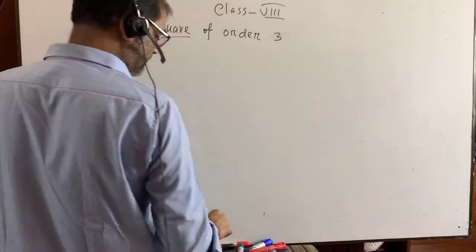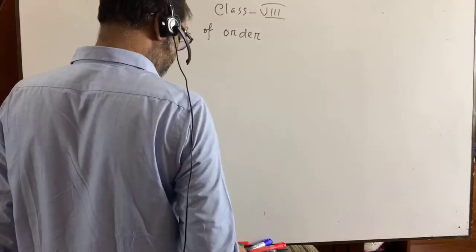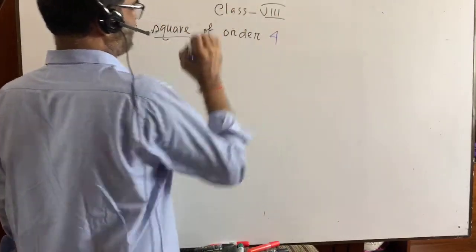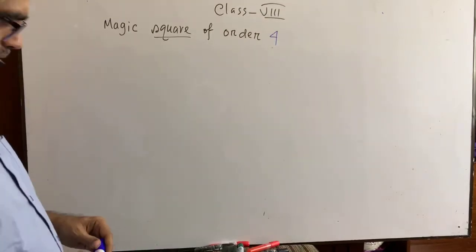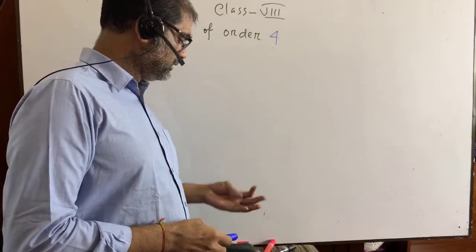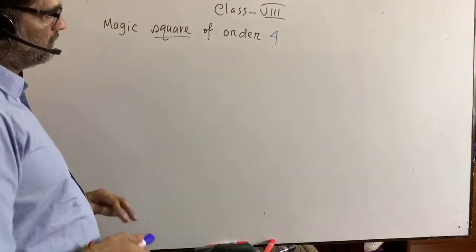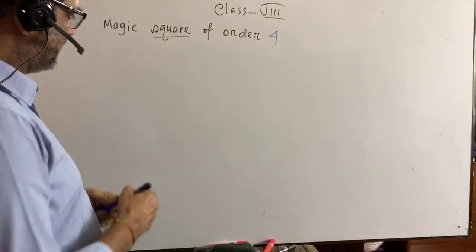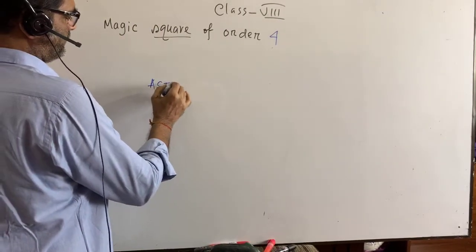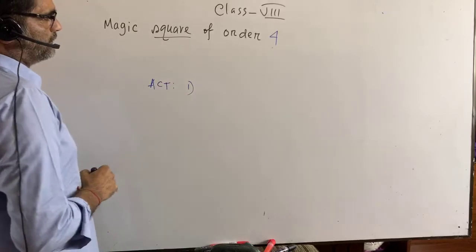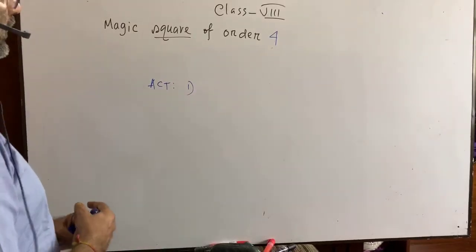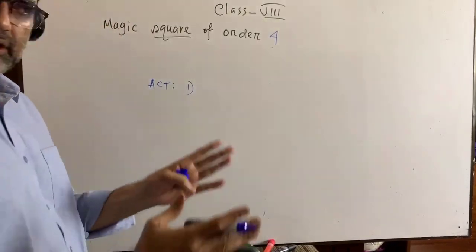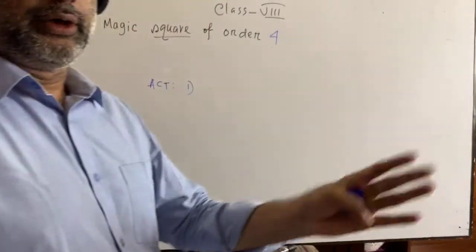Okay, now let's do the magic square of order 4. It is also done in the book, but I am going to do it in a different way. In your book, there is an activity. Activity 1, it is written. Draw the magic square of order 4 in a different way. Different way means what? What is given in the book, not in this way, in a different way.